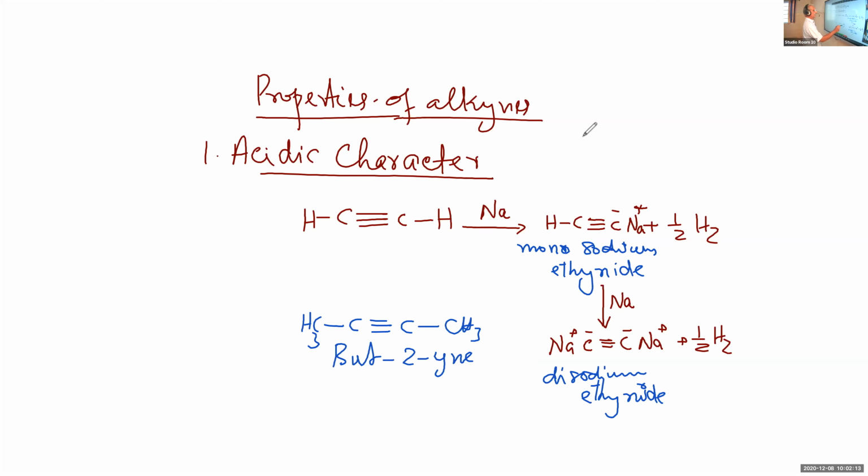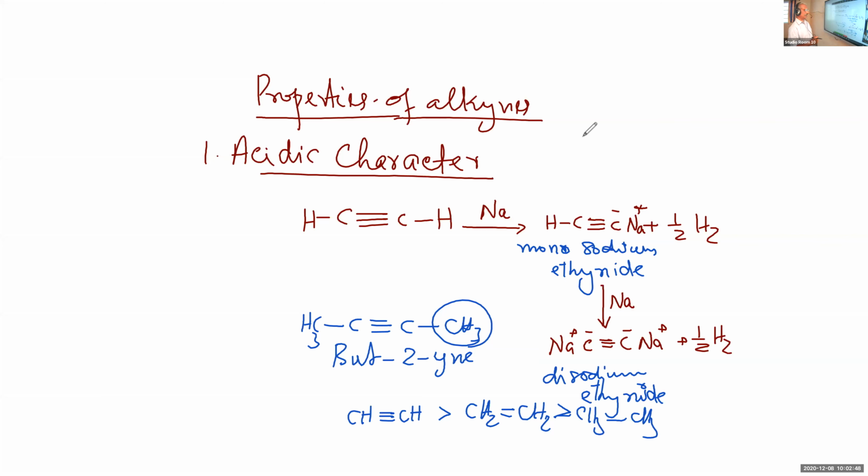So what about the hydrogens bonded to a single bond and a double bond? They can also show the acidic character, but that is not of a noticeable amount. So it is seen that the acidic character increases as CH triple bond CH is greater than CH2 double bond CH2, greater than CH3 single bond CH3.